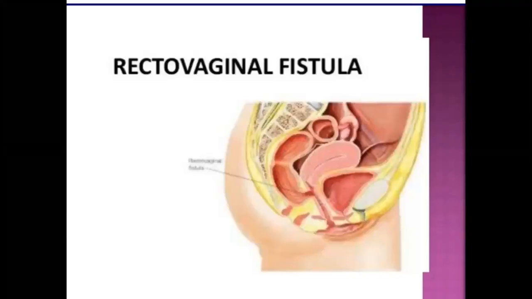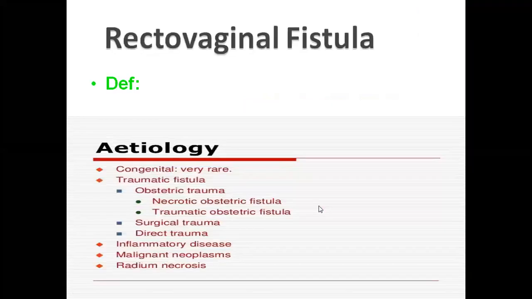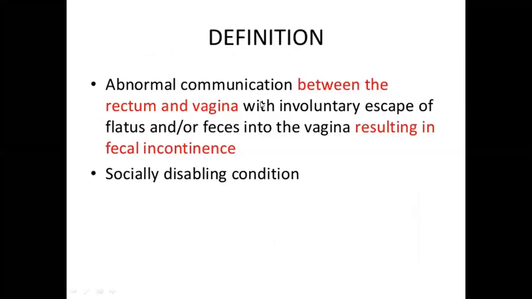So what is rectovaginal fistula? This is the communication between the rectum and the vagina, between the intestine and the genital tract. Rectovaginal fistula is an abnormal communication between the rectum and vagina with involuntary escape of flatus or feces into the vagina, resulting in fecal incontinence. It is a socially disabling condition because the patient will have incontinence of fecal matter. She cannot move in society.